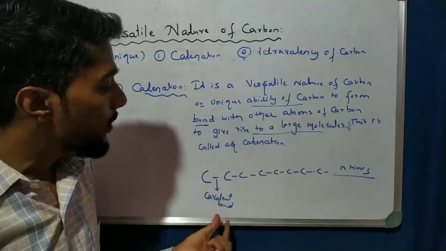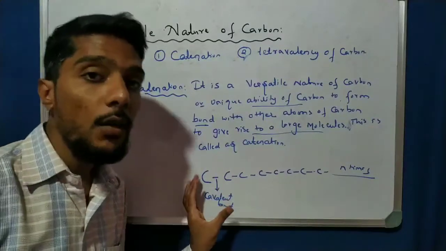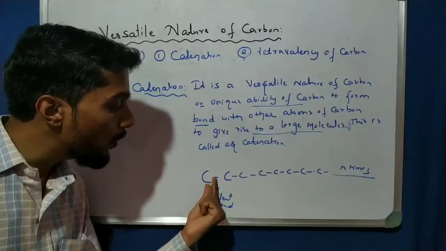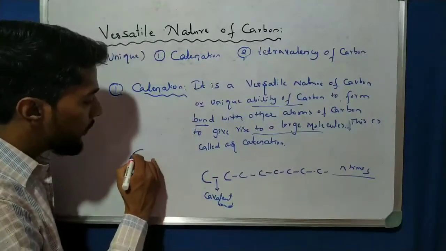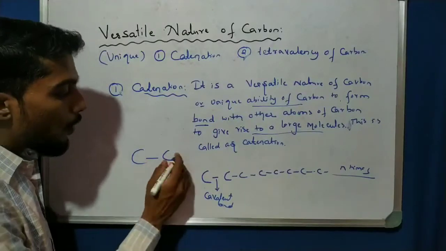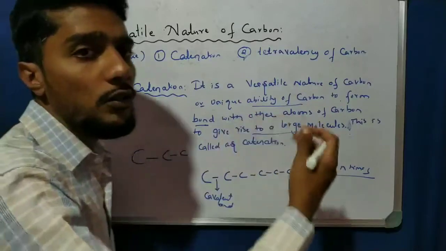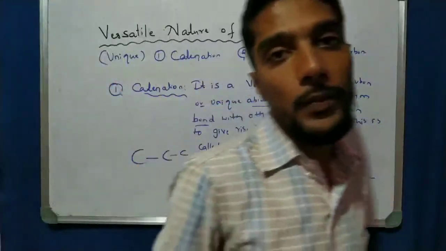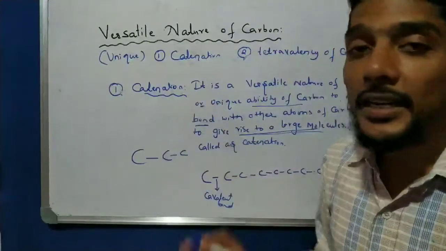So here is the simple answer. It is an ability, a unique property of carbon, for one carbon atom to form a bond with another carbon atom, and this carbon atom bonds with the next carbon atom, like that forming a long chain. It gives rise to a large molecule, a large chain of carbon. That is called the catenation property.